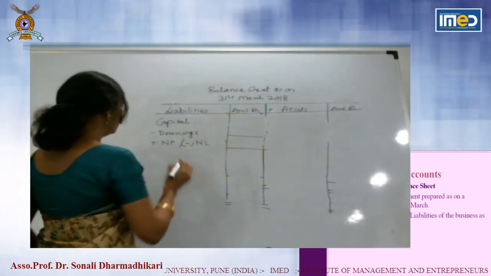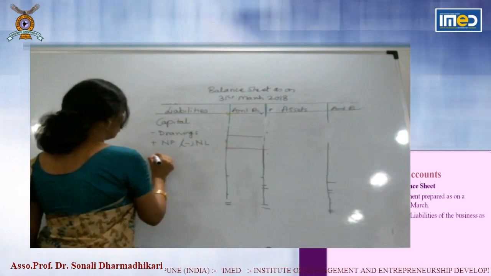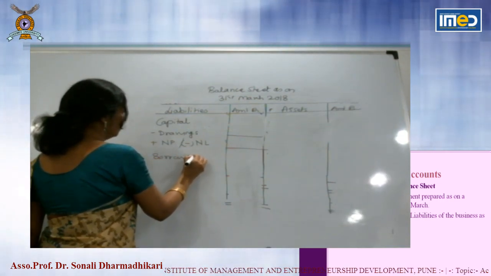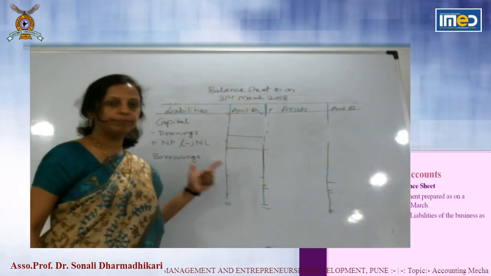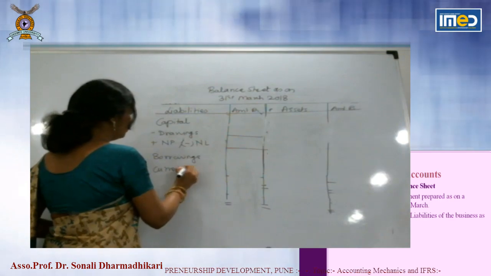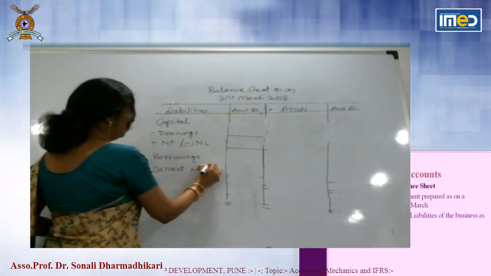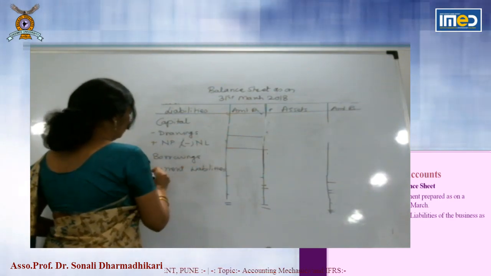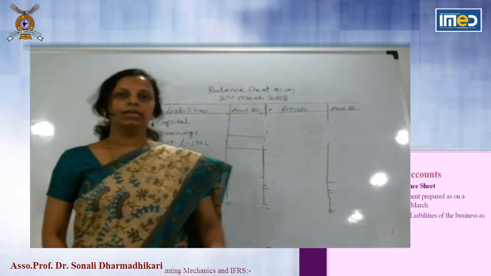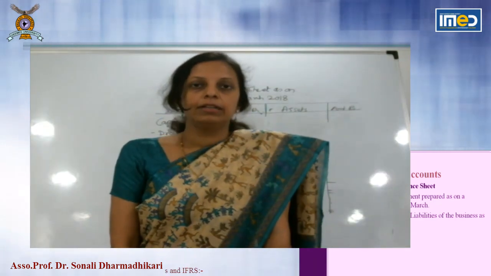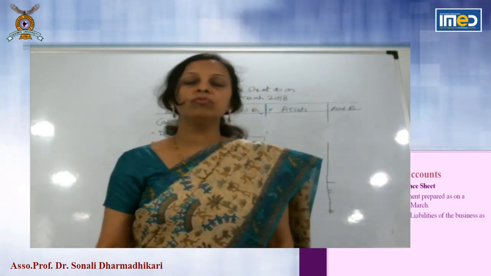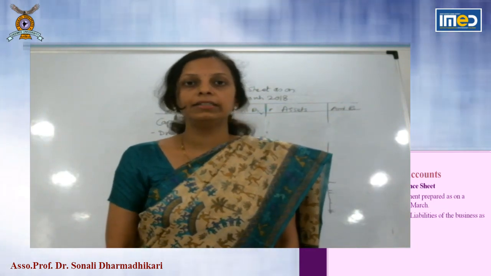Now after this, you will take all borrowings of the business, and then you will write all current liabilities. What is the meaning of current liability? Current liability is a short-term liability. The liabilities which are required to be paid within 1 year are called current liabilities.